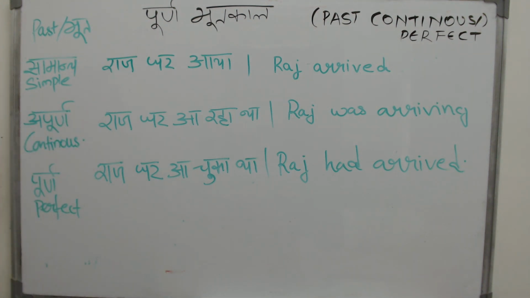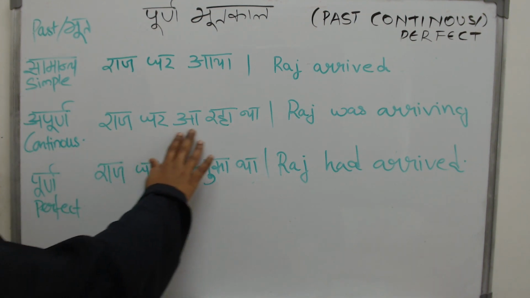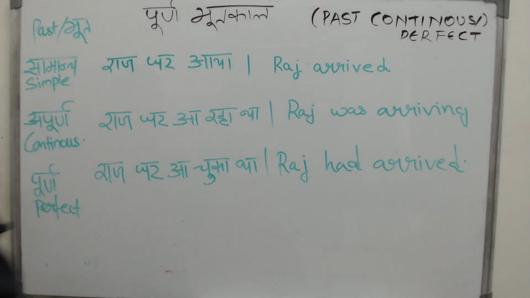Now look at this. It is apurna. It is a not complete. It is continuous, which means the action has started. Raj ghar aa raha tha. Raj was arriving.